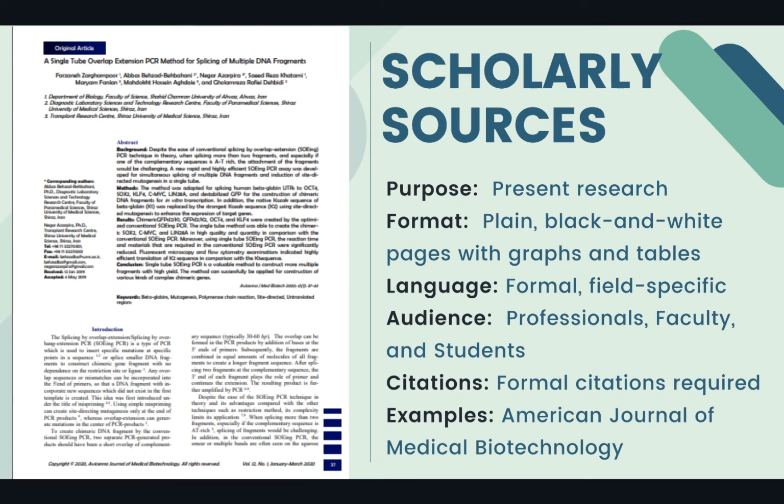Scholarly sources. Scholarly sources are mainly what your professors want you to use for your college-level research assignments. Their purpose is to present research findings. Their format is more black and white with charts, tables, and graphs. The language can be formal, and even the vocabulary can be specific to the field. Therefore, the audience is meant for professionals within the field, professors, and students. And you'll often find citations, and they will be in the correct format. An example of a journal publication is the American Journal of Medical Biotechnology.